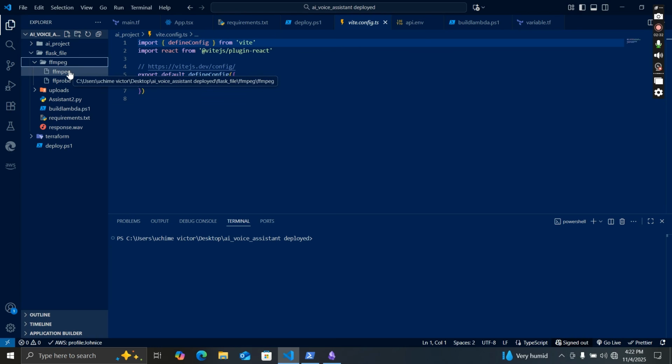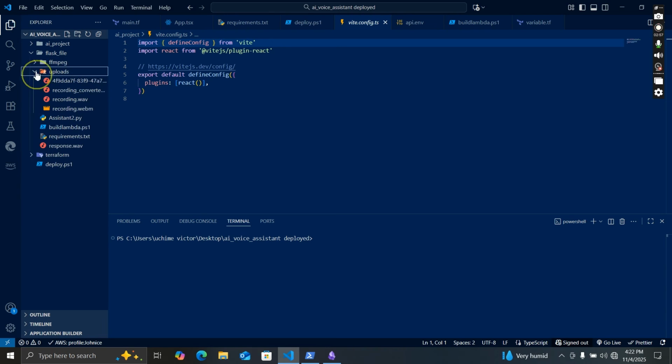This is the .exe, but I removed the .exe extension because of our Lambda. Later on, I think you'll understand why I did this. And then this is the ffprobe, which is also an .exe, but I removed the .exe extension. Later on we'll understand why I did that. So let me just keep this one.